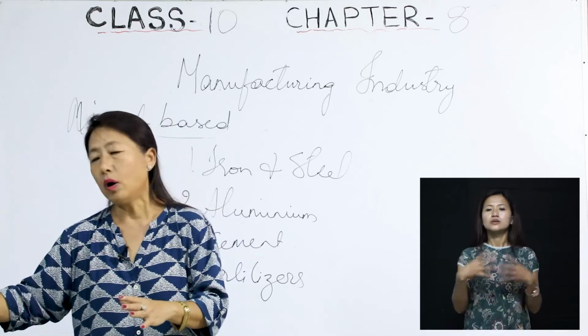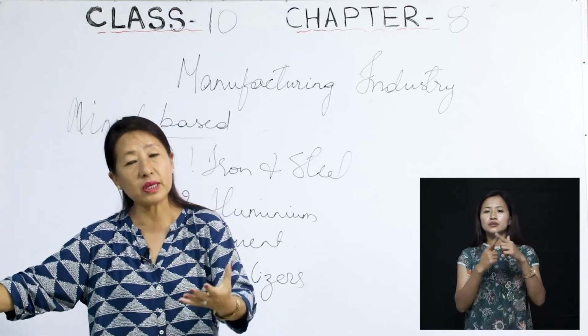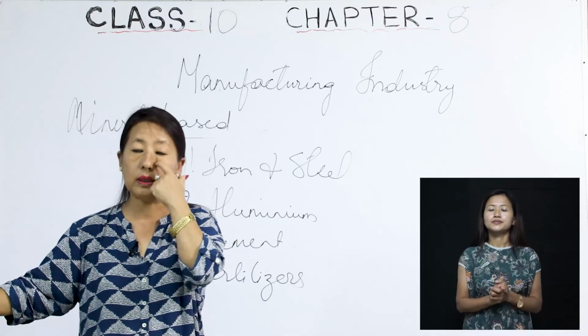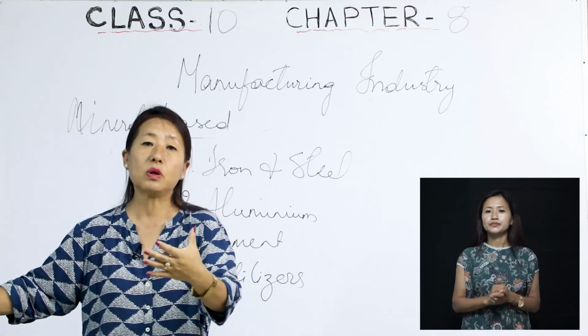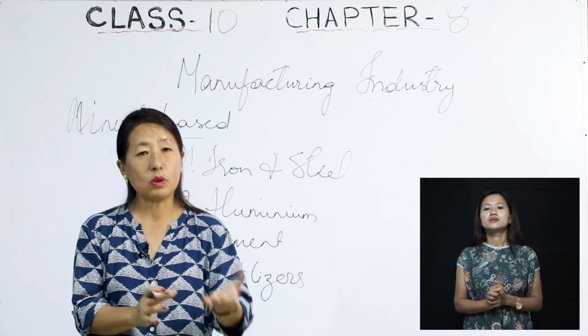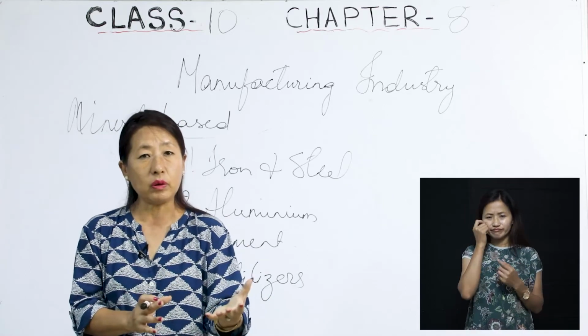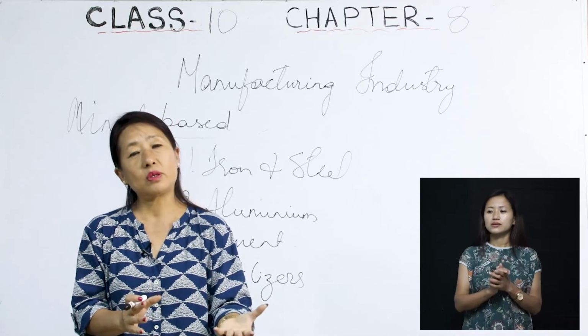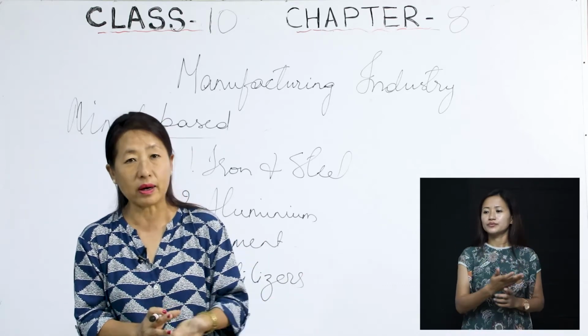So automobile industries are increasing in India because of the people's wants. Some of it is to do with wants, because if you look around, you will find that in some families they have three or four cars, right?